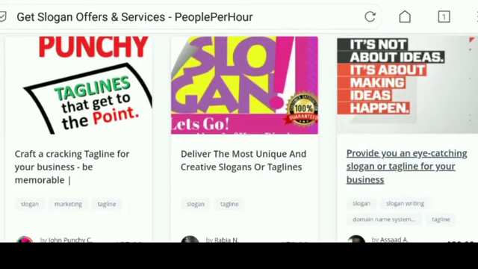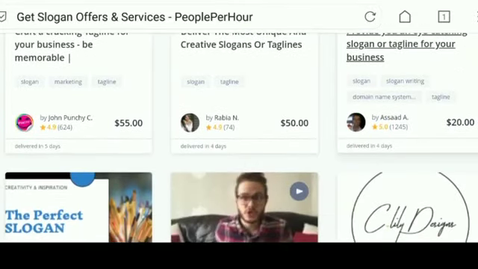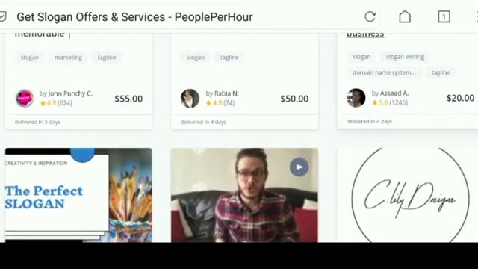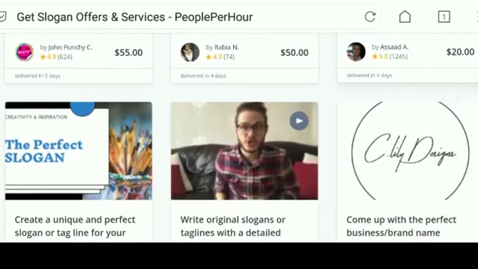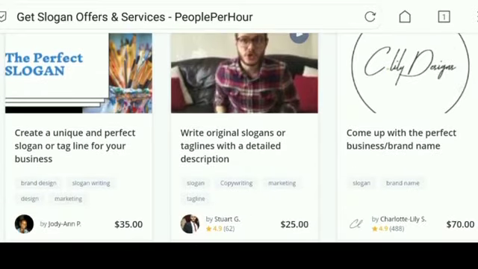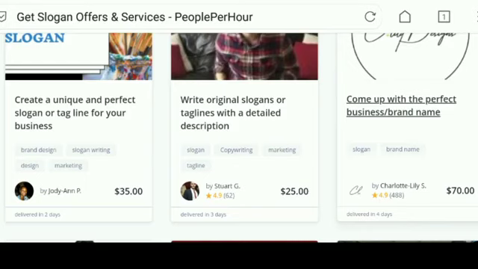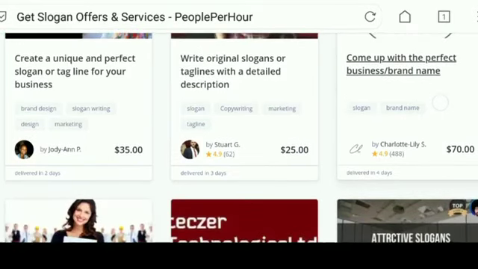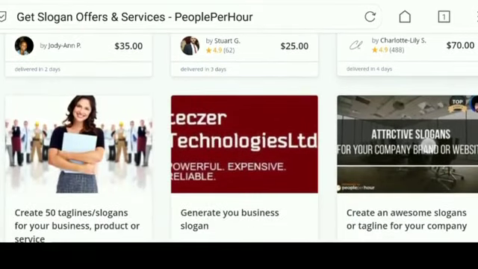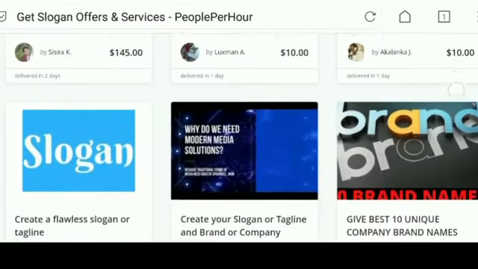So if you do the math, 600 sales multiplied by $55 minus some fees, that's over $30,000. So you can see that it is in high demand, but the competition is really low on peopleperhour.com. Other people are making a lot of money with this service. So it's the perfect time to jump on this before the competition becomes bigger. So now you just need to follow along until the end, go out there, take action and collect your profit.